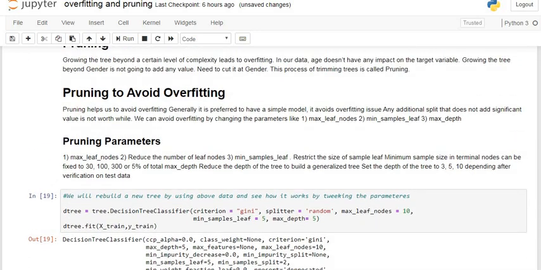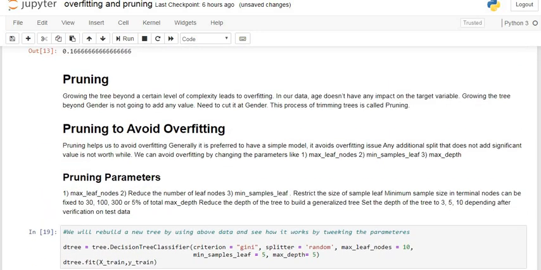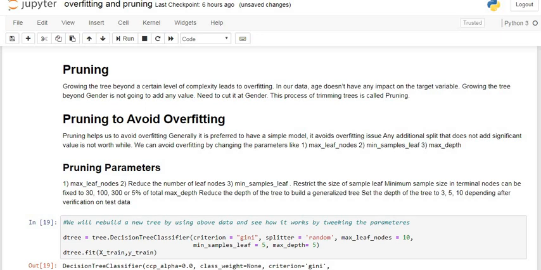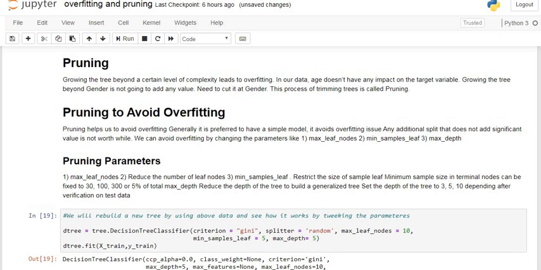Pruning is nothing but trimming of the decision tree, that is cutting the leaves, cutting the branches of the decision tree, and trying to apply some constraints to the decision tree, that is these three constraints. These constraints are used to increase the accuracy of our decision tree.